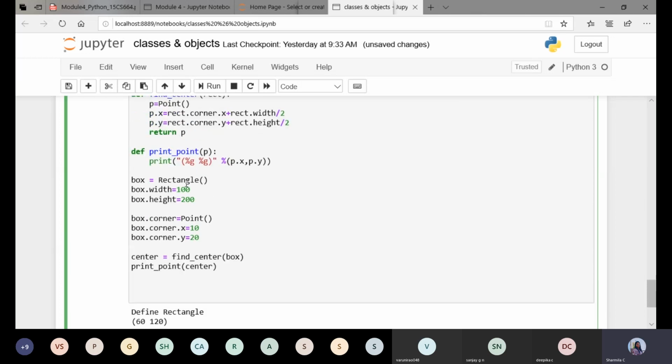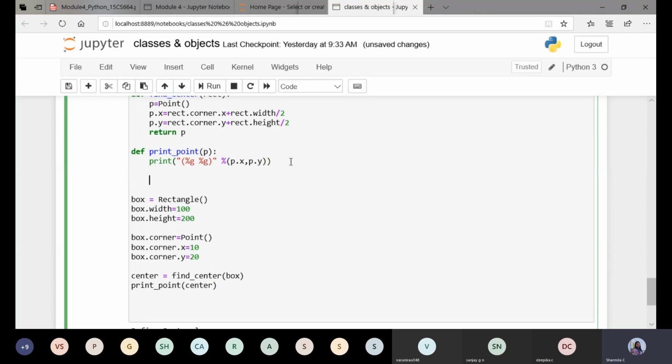Now I'll modify the attribute values of these objects by adding some extra values. Then, based on those values, a rectangle has to be created. Now we'll define a function by the name resize. I'll pass the parameters or arguments later.